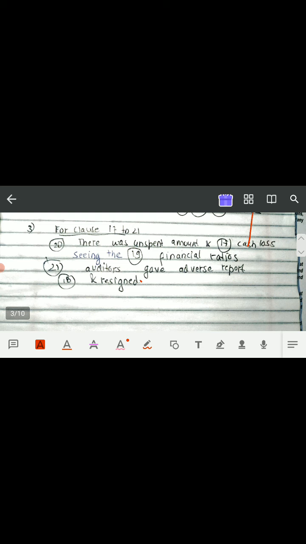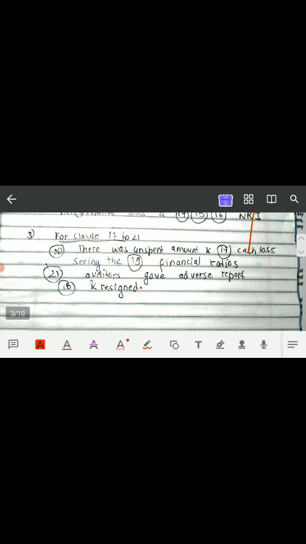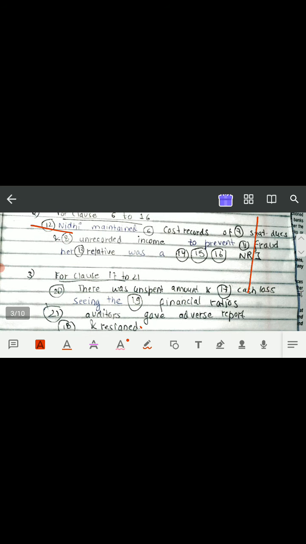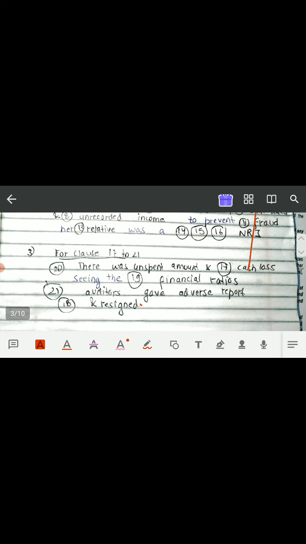Okay, so the memory technique for clause number 17 to 21 was that after Nidhi maintained the cost records to prevent fraud and her relative was an NRI, in the company in which she was working there was some unspent amount. Okay, and it's not necessary that you learn these clause names and clause numbers as per my memory technique. You can use any other memory technique also.